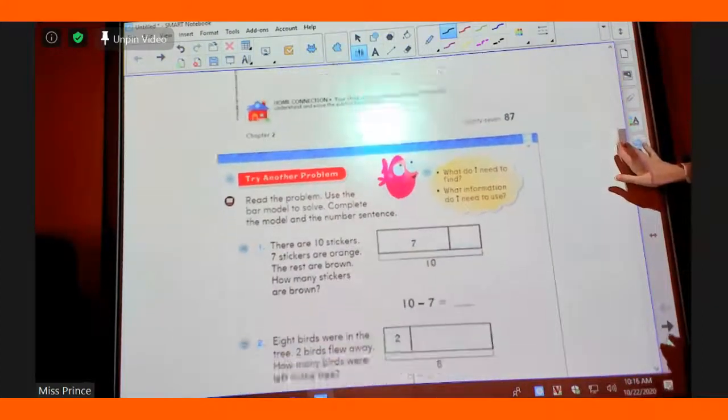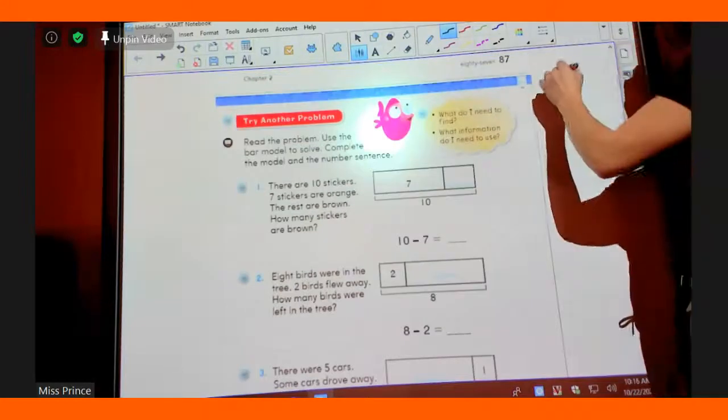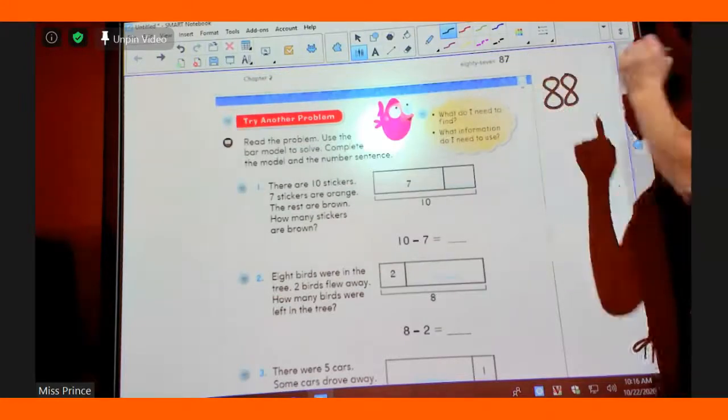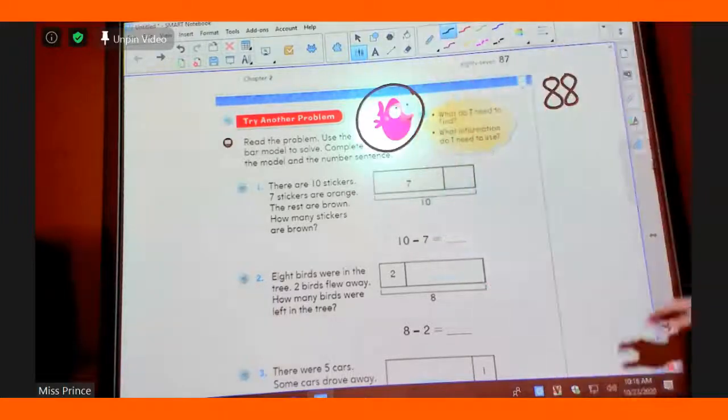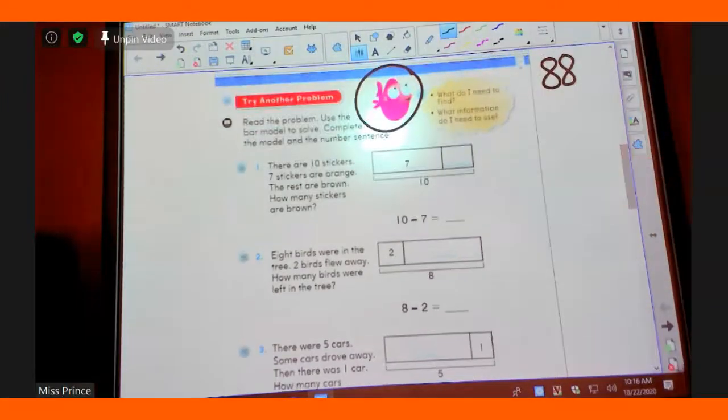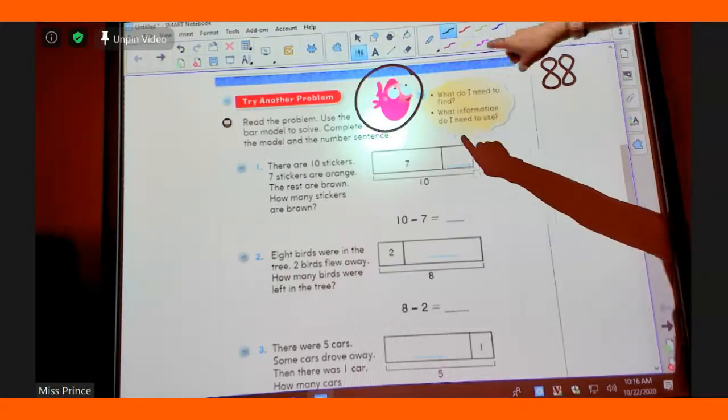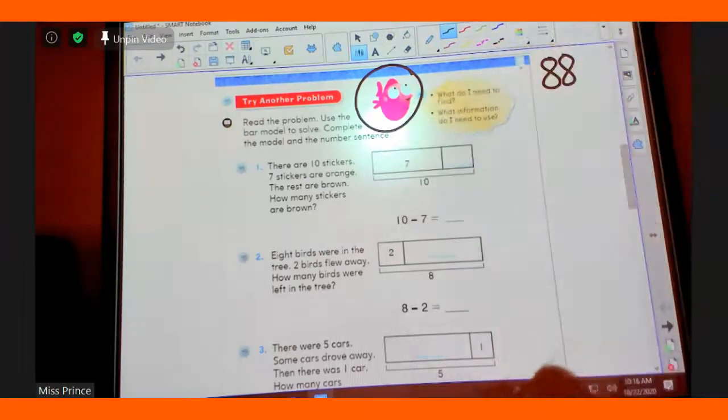Okay. We are now on page 88, so make sure that you are on 88. It's just the next page over. It has a fish right here. You see the fish? We're not turning a page. It's just the next page. Oh, never mind, you are. It's just you went too many. So it's just the back page right here. You see the fish, boys and girls? Sophia and Kieran, do you see the fish?